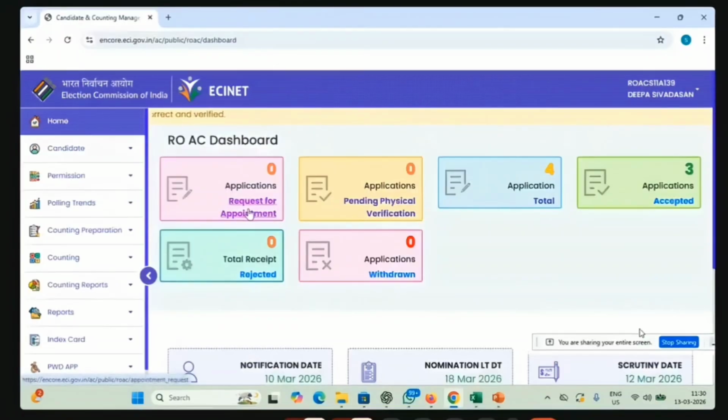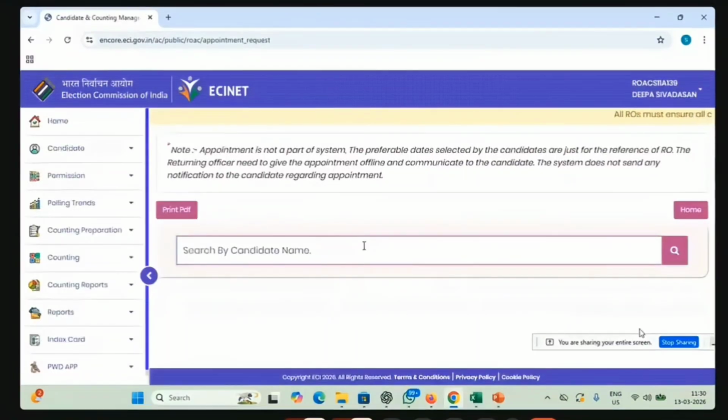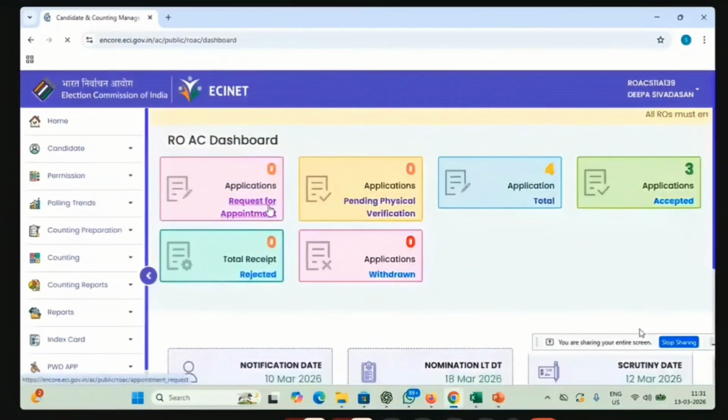And if it has come, you have to click on this, and you can search by the candidate name and it will be listed and you can provide the appointment. It is not mandatory that the candidate has to come at that time. He can come any time to the RO office in the time frame provided, with the documents he has given for applying through online nomination. But still, we have to give him a confirmation. So please check whether any appointment has been given or not.